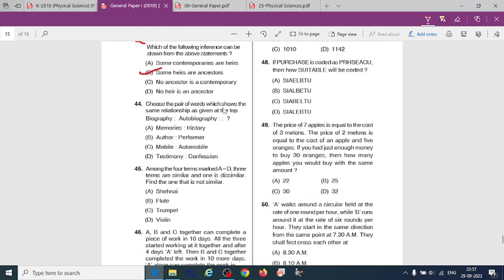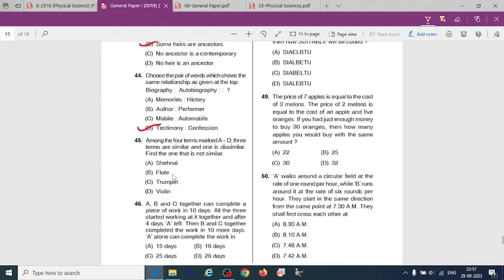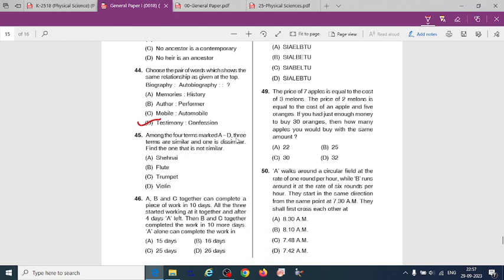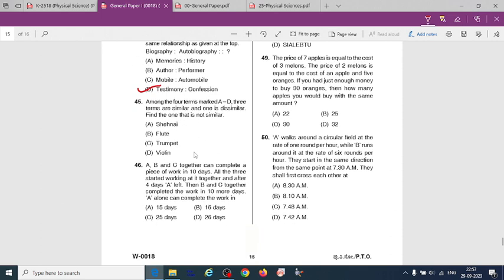Choose the pair of words which shows the same relationship as given at the top. Biography, autobiography, like that. So if you read all these four, the option will be the testimony and confession. Among the four terms marked A to D, three terms are similar and one is dissimilar. Find the one that is not similar. That will be Shehnai, flute, trumpet, violin. So the fourth one, violin.